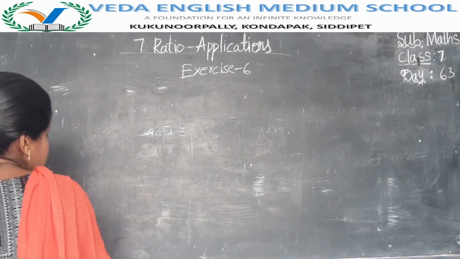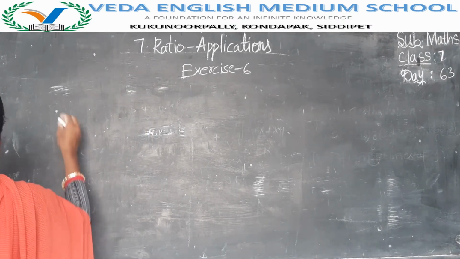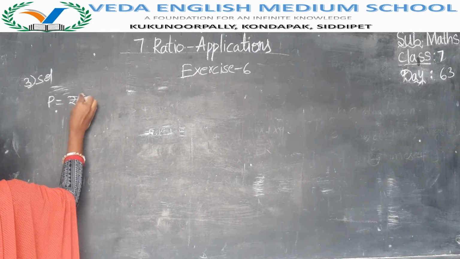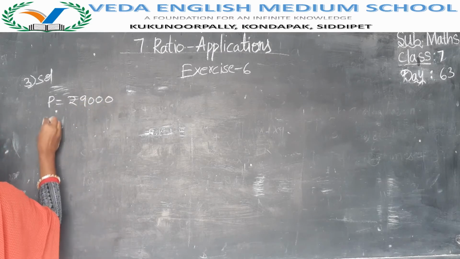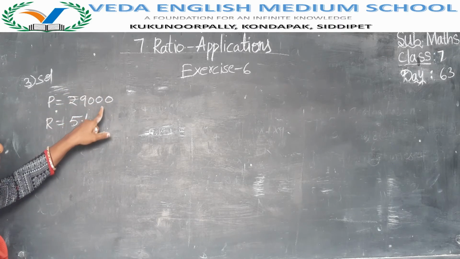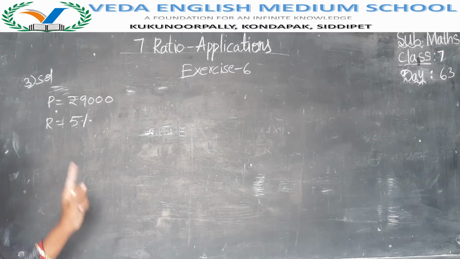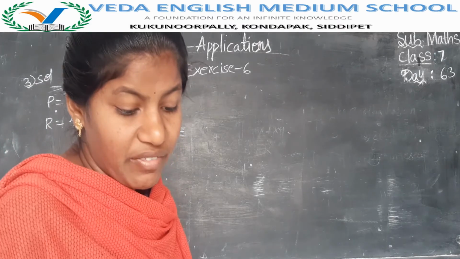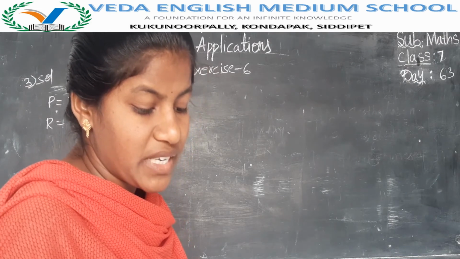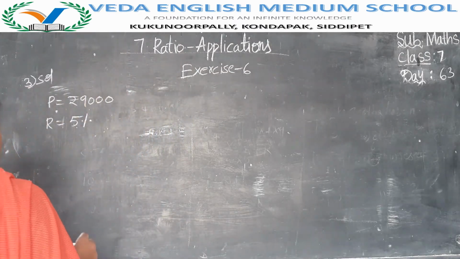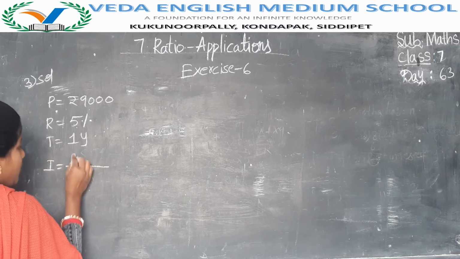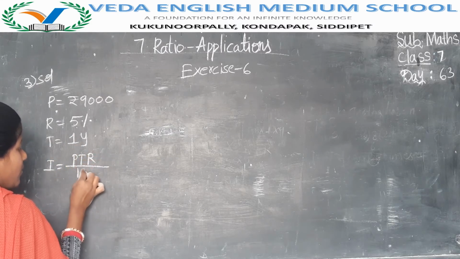Third solution. P is equal to 9,000 rupees. Rate of interest is 5%, because 6% applies only above 10,000. Now 9,000 is below 10,000, no? So that's why rate of interest is 5%. Then time: find the interest received by a school if they deposited 9,000 rupees for 1 year. Here time is 1 year. So what is the formula? I is equal to PTR by 100.